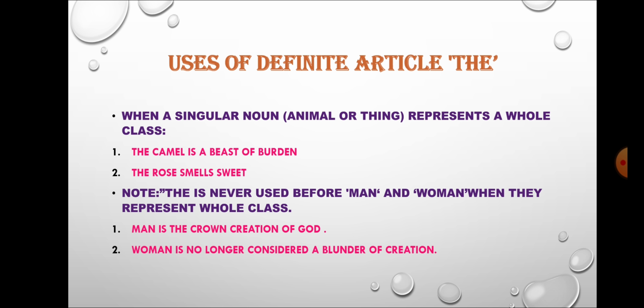Now the next use of the definite article is when a singular noun, animal or thing represents a whole class. For example, the camel is a beast of burden, or the rose smells sweet. Note, the is never used before man and woman when they represent a whole class. Here you need to remember that we are thinking about an animal or thing used as a singular noun, but we can't use the before man and woman.